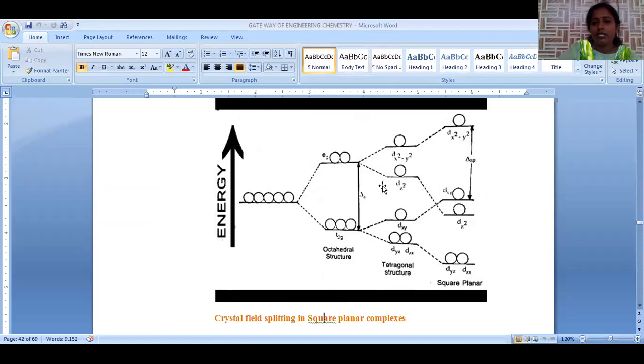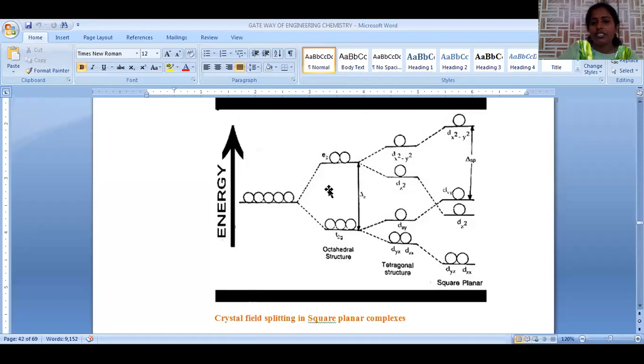In square planar splitting, the metal d orbitals are initially all degenerate. When the ligand is approaching, the eg orbital energy will be raised and the t2g orbital energy will be lowered. So this orbital representation is there.